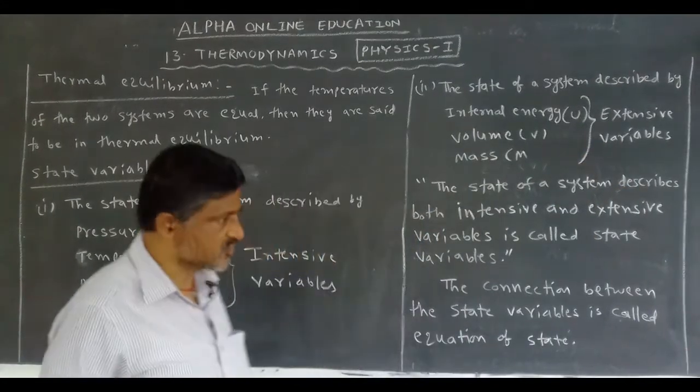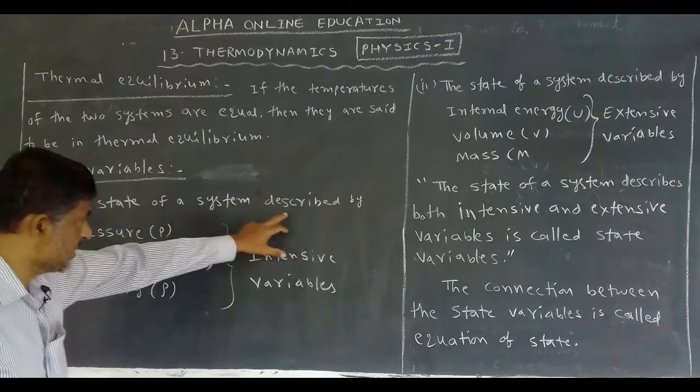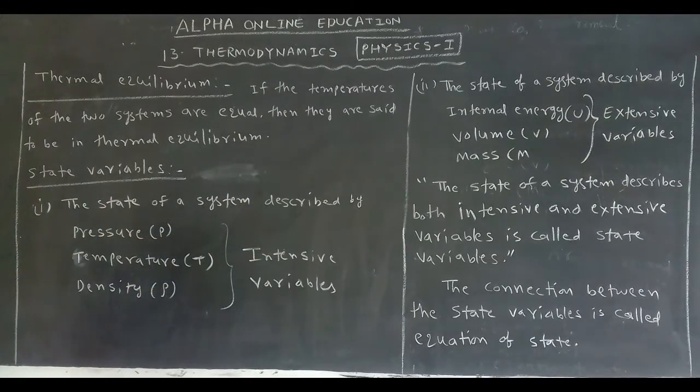Now, what are the state variables? Take one system: the pressure, the temperature, and the density. These three are called intensive variables. The state of the system describes these three.